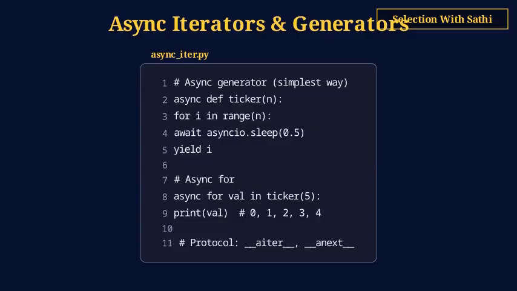Async generators simplify this. Just use yield inside an async def. This is perfect for streaming data. async for message in websocket, async for row in database_cursor.